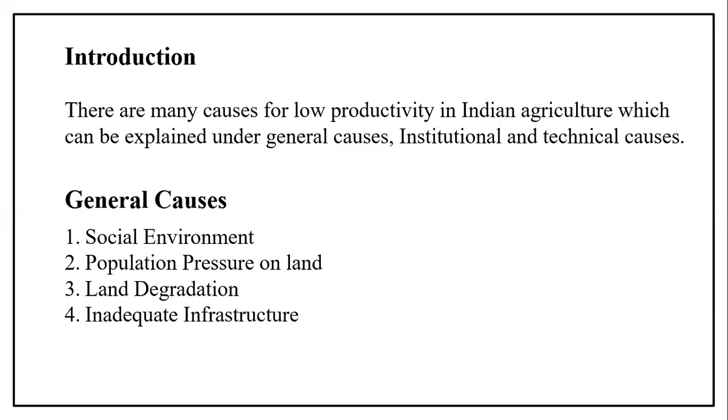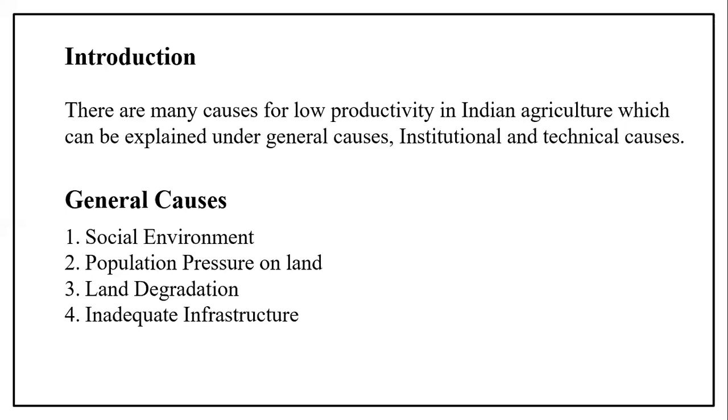So try to remember, these are the general causes for low productivity. Why is there low production in the agricultural sector? Remember: social environment, population pressure on the land, land degradation, inadequate infrastructure. These are the general causes.